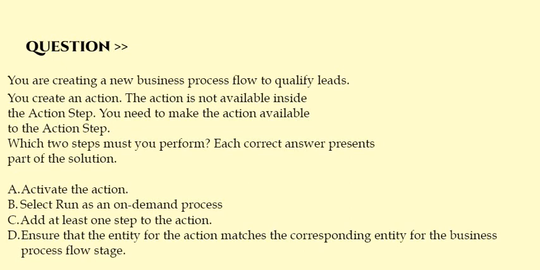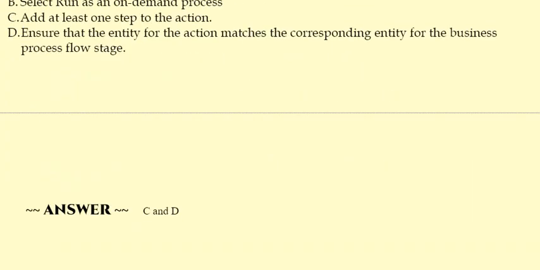Option A. Activate the action. Option B. Select Run as on-demand process. Option C. Add at least one step to the action. Option D. Ensure that the entity for the action matches the corresponding entity for the business process flow stage. Correct answer is option C and option D.